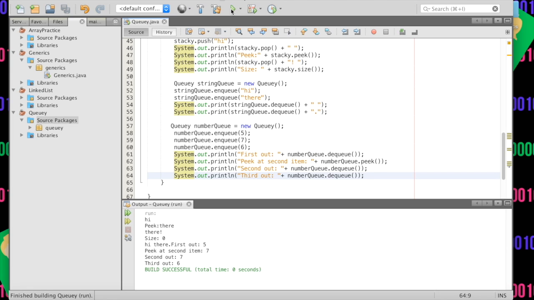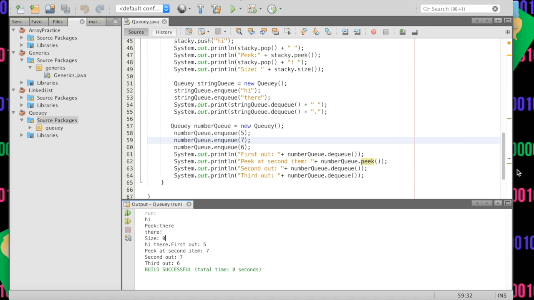It's decided upon creation what they're going to hold, whether ints or whatever it's going to be. So here, if we run it, we have first out is 5, which is good. We have second out is 7. Down here, we have the third out is 6. Everything works fine, and this is great.